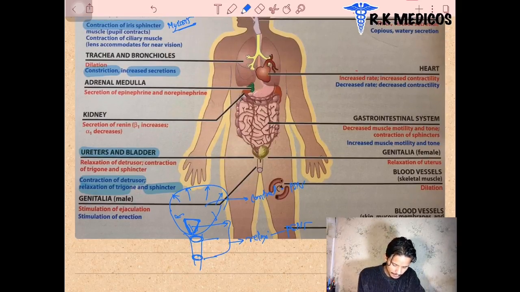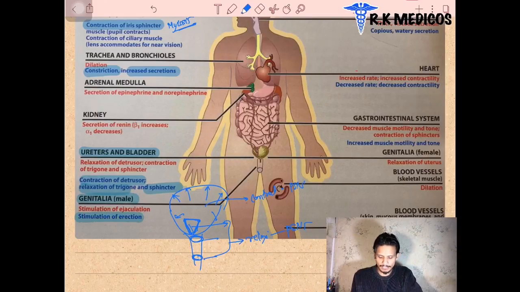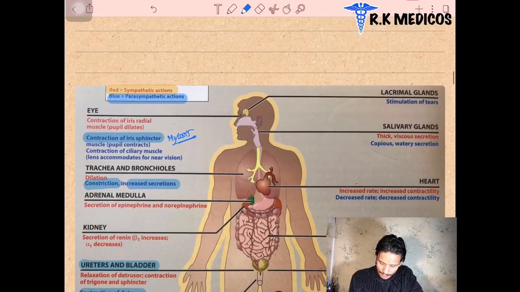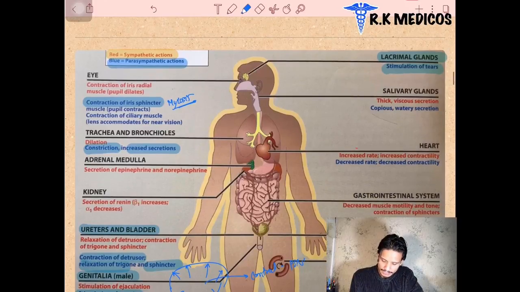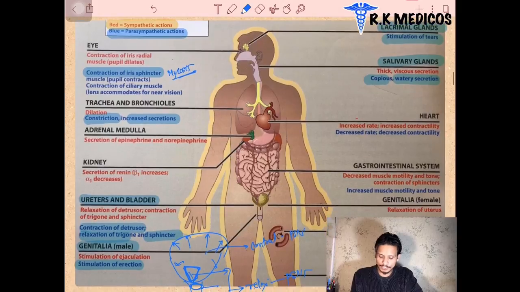The same happens in the male genitalia. They provide stimulation and erection of the penis. Next, the lacrimal glands are also stimulated, and tear secretion from the lacrimal gland increases. In the salivary gland they increase the watery secretion of saliva. In the heart, I already told you that in the parasympathetic system the heart activity is decreased. It means they promote bradycardia. They decrease the rate and the contractility of the heart muscles.